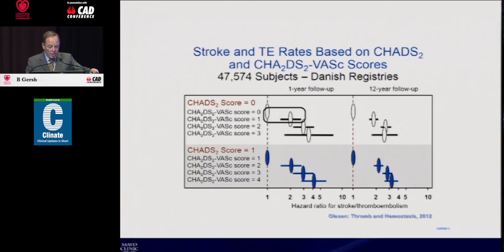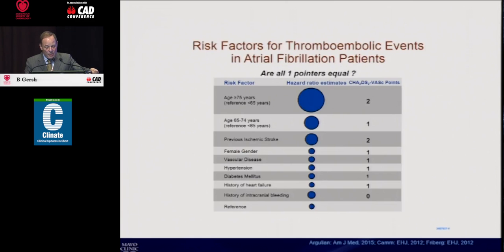In those with a CHADS score of 1, if the CHADS-VASc score is also 1, it's equal to the CHADS score, but if the CHADS-VASc score is 2, that shows a much higher risk than a CHADS score of 1. So there is a value to the CHADS-VASc score in identifying very low-risk people, and some people with the CHADS score at low risk are clearly at high risk.